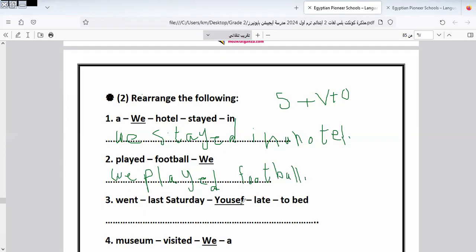Here is Yusuf. So I will start with Yusuf. Yusuf went to bed late yesterday. Sorry, last Saturday. To bed late last Saturday.